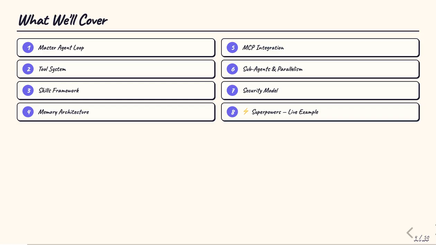Here's our roadmap. We'll start with the master agent loop and its architectural foundations, then move to the tool system and how Claude interacts with your codebase. After that, we'll dig deep into the skills framework, the heart of Claude Code's extensibility. We'll cover the memory architecture, the model context protocol integration, subagents and parallelism, the security model, and finally we'll spend significant time on the superpowers skills system as a real-world example of everything coming together.